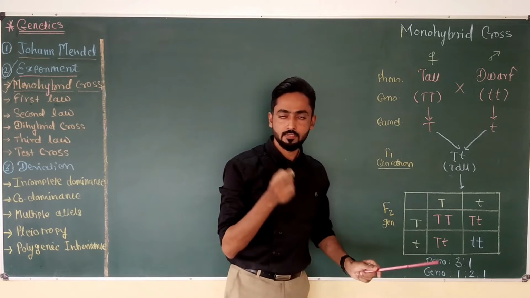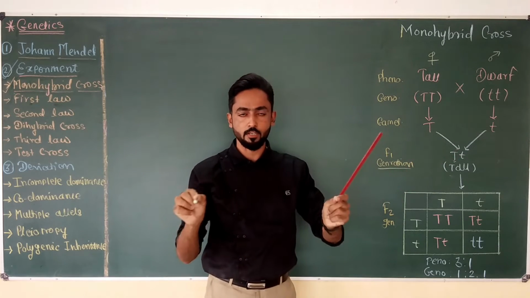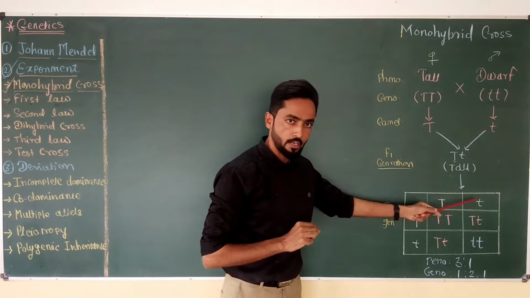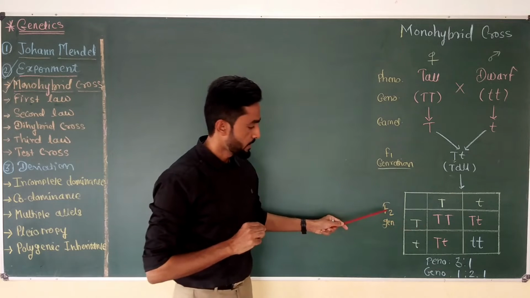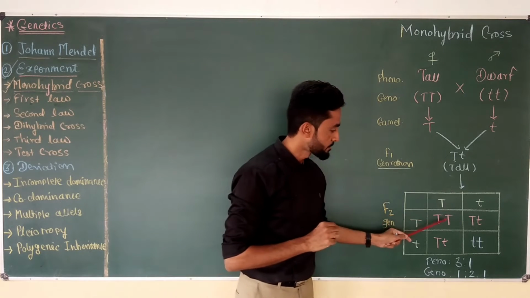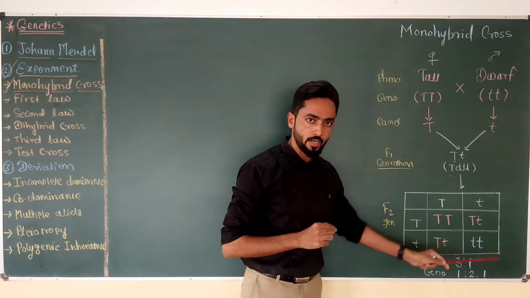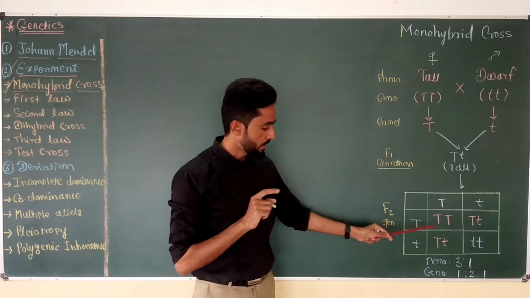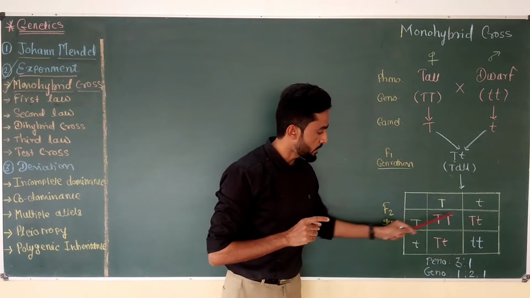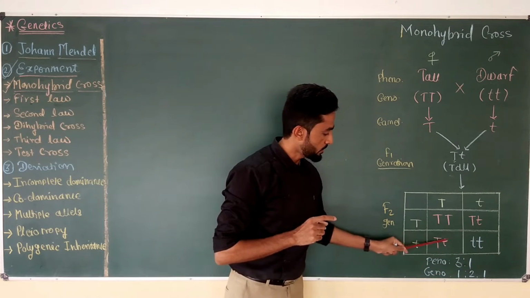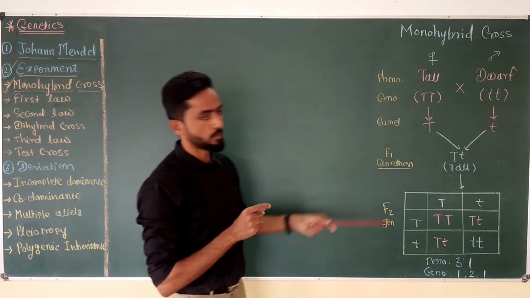Then Mendel again selfed the offspring of the F1 generation. Now the capital T and small t gametes segregate or separate from one another. When we draw a Punnett square, we can easily determine the phenotypic and genotypic ratio of the F2 generation. In the F2 generation, Mendel got 3 tall plants and 1 dwarf plant. So the phenotypic ratio becomes 3:1. In the same generation, the genotypic ratio becomes 1:2:1, because out of these 3 tall, 1 is pure tall and 2 are hybrid tall, while 1 plant is a pure dwarf plant. So this is the monohybrid cross of Mendel.